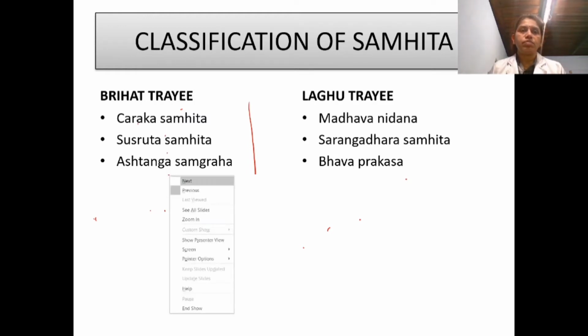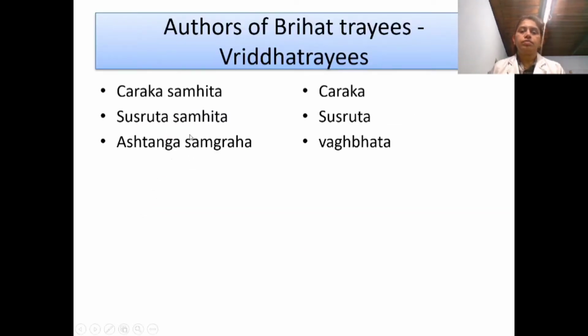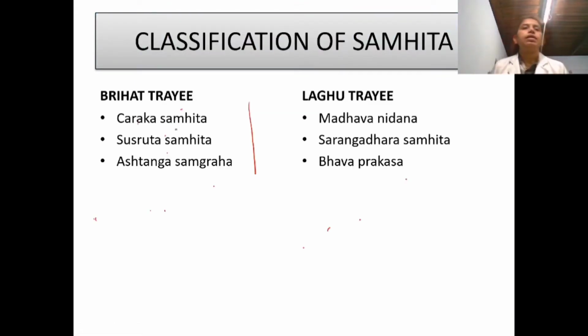About the evolution of Charaka Samhita and Sushruta Samhita, I mentioned in the last class; if you have not listened to that class, please watch that video first. Charaka Samhita is mainly related to medicine, and Sushruta Samhita is mainly related to surgery.